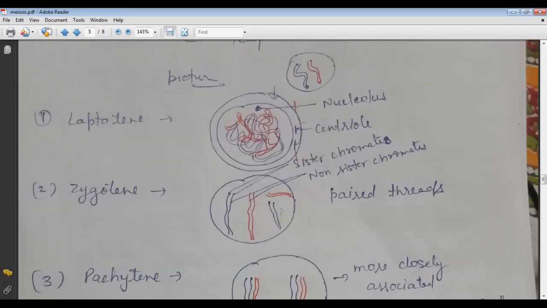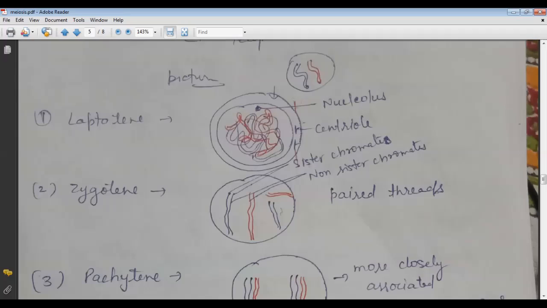But in the resting period, there is a replication process. So the DNA replicates, and it becomes double, like a thick hair.